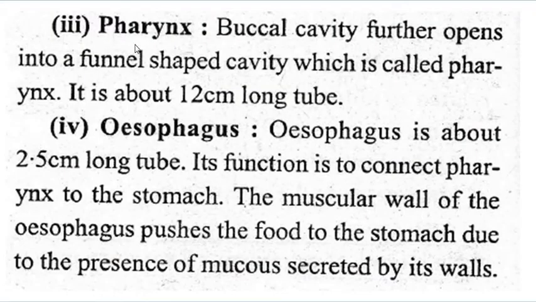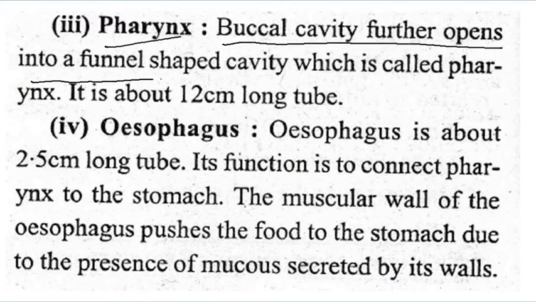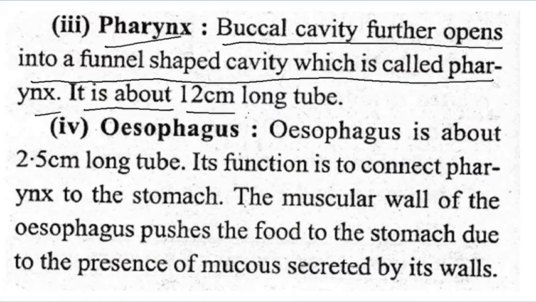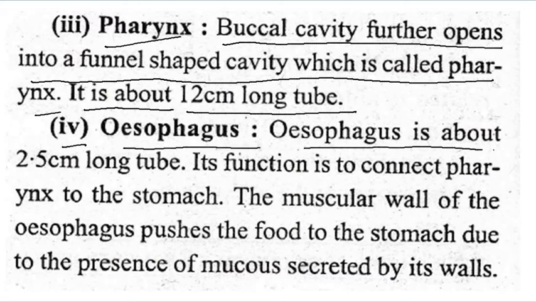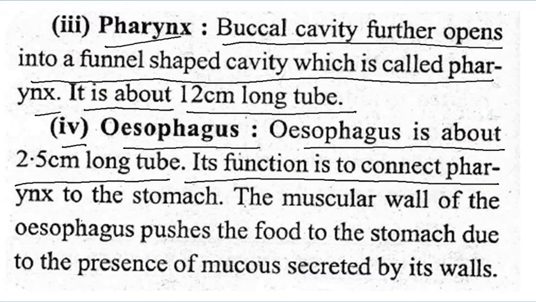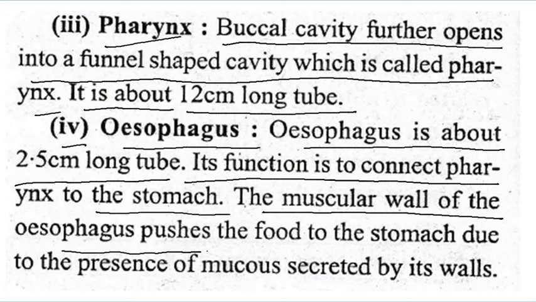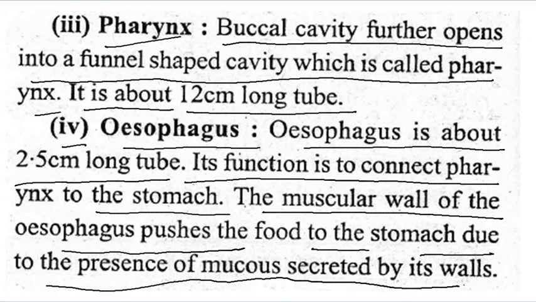Third is the pharynx. The buccal cavity further opens into a funnel-shaped cavity which is called the pharynx. It is about 12 centimeters long. Fourth is the esophagus. The esophagus is about a 25 centimeter long tube. Its function is to connect the pharynx to the stomach. The muscular wall of the esophagus pushes the food to the stomach due to the presence of mucus secreted by its wall.